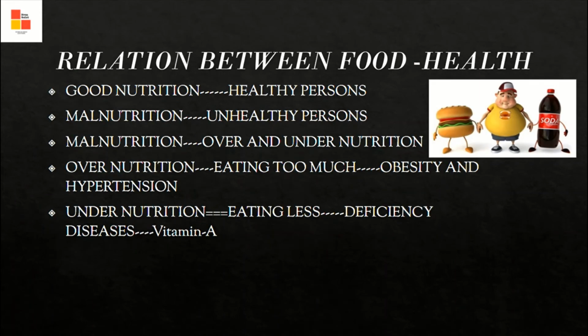What is the relation between food and health? Basically, there is good nutrition. Good nutrition means healthy persons who are eating a balanced diet. Next is malnutrition, which gives rise to unhealthy persons. Malnutrition means overnutrition or undernutrition. Either the food is taken too much, that is overnutrition, which gives obesity and hypertension, or the food is not taken in sufficient quantity, which gives deficiency diseases, like vitamin A deficiency causing night blindness.